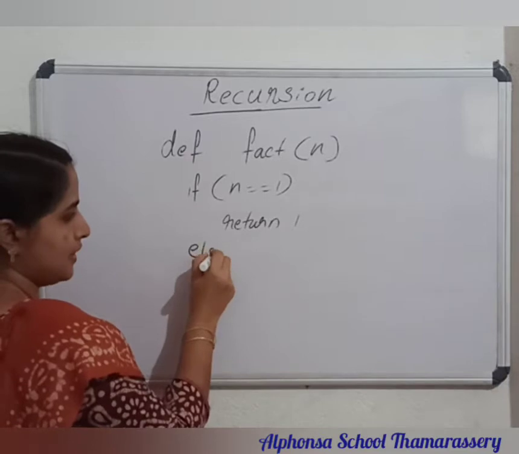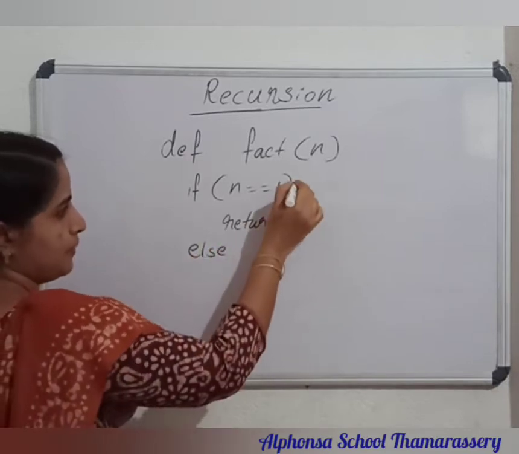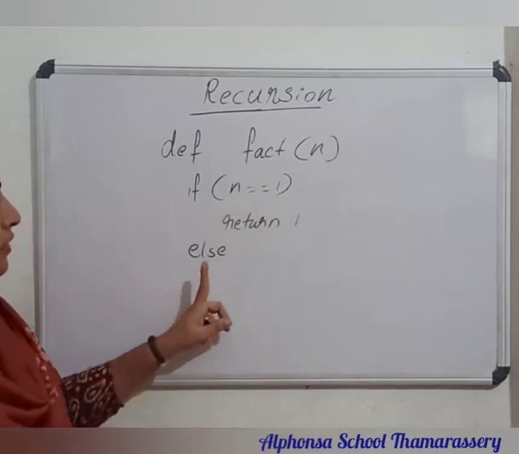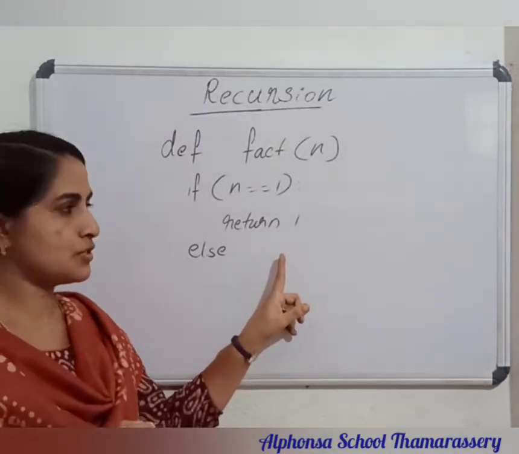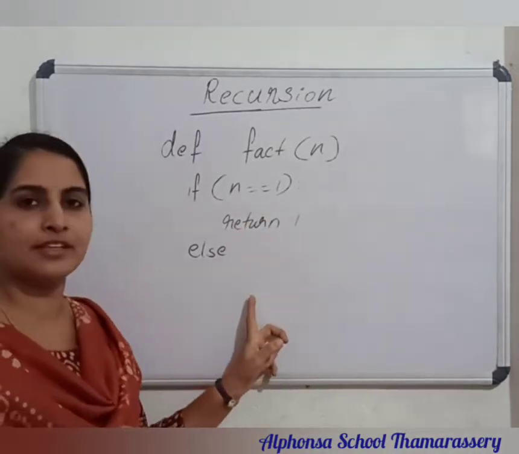Then the else case, if the value of n is not 1, then what is to be returned? So this is the base case, then we are going to write the recursive case.